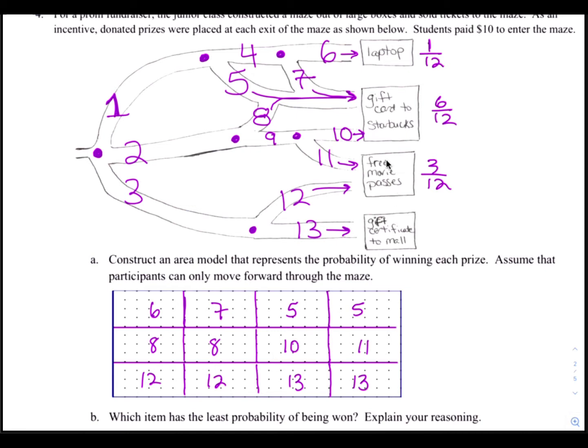So the probability of getting a free movie pass is 3 out of 12. Finally, what is the probability of getting a gift certificate to the mall? Well, only one path leads there, and that's path 13. We need to count how many 13s we see in this area. There are 2 boxes here, so that's 2 out of 12 is the probability of getting the gift certificate.